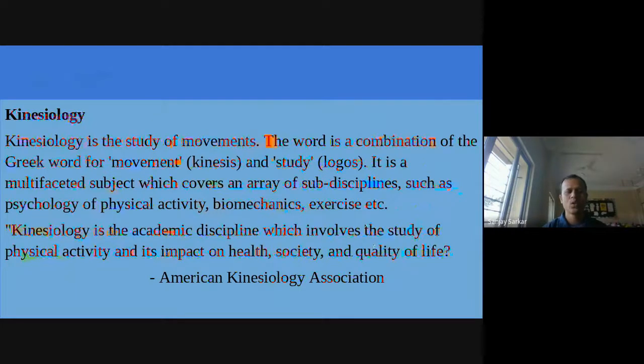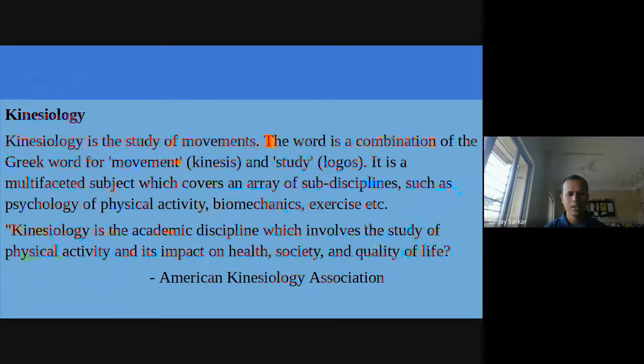Okay, so whatever movement is there in our body, like we are raising our hand, we are moving, we are running, we are jogging, and what the mechanism is, what the working function is, that is the topic of kinesiology.